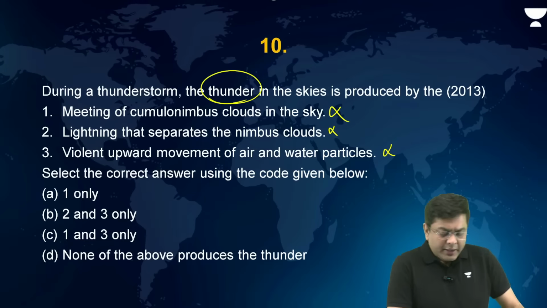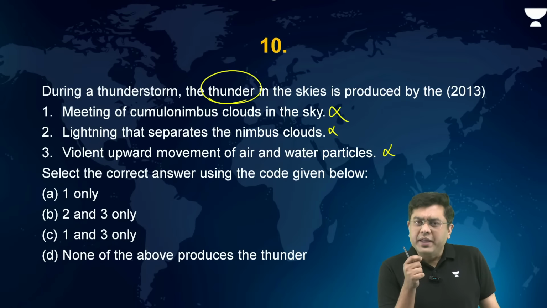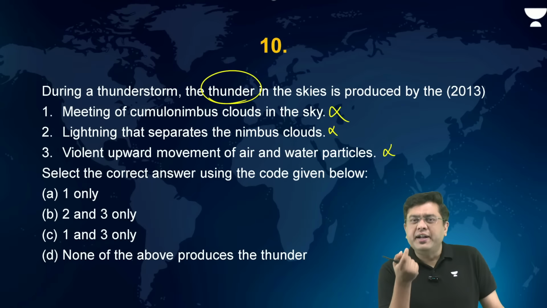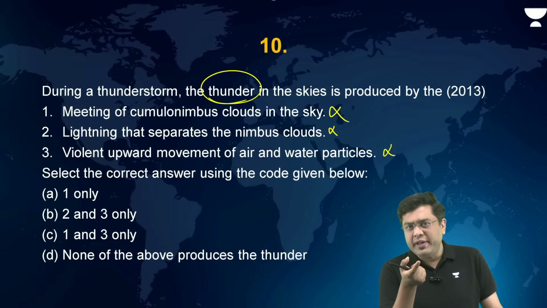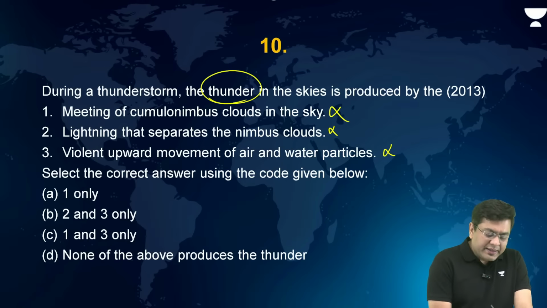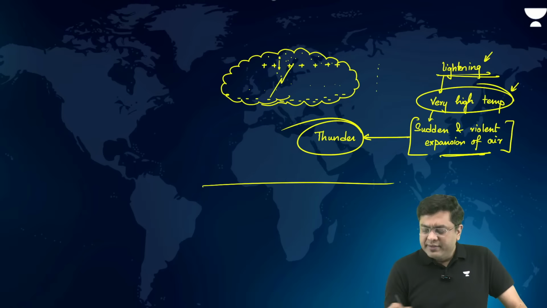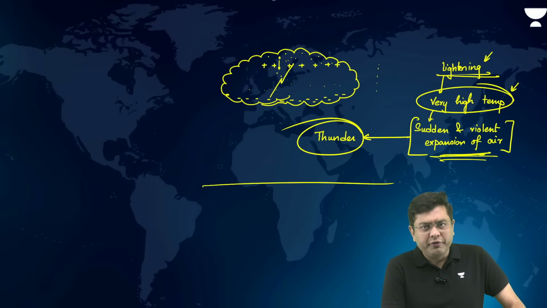So, we were talking about the thunderstorms and the thunder. So basically that thunder is caused why? Because of the sudden and violent expansion of air. That is what will end up causing thunder. So here the correct answer is going to be D. That is, none of the above produces thunder. It is because of the sudden and violent expansion of air.